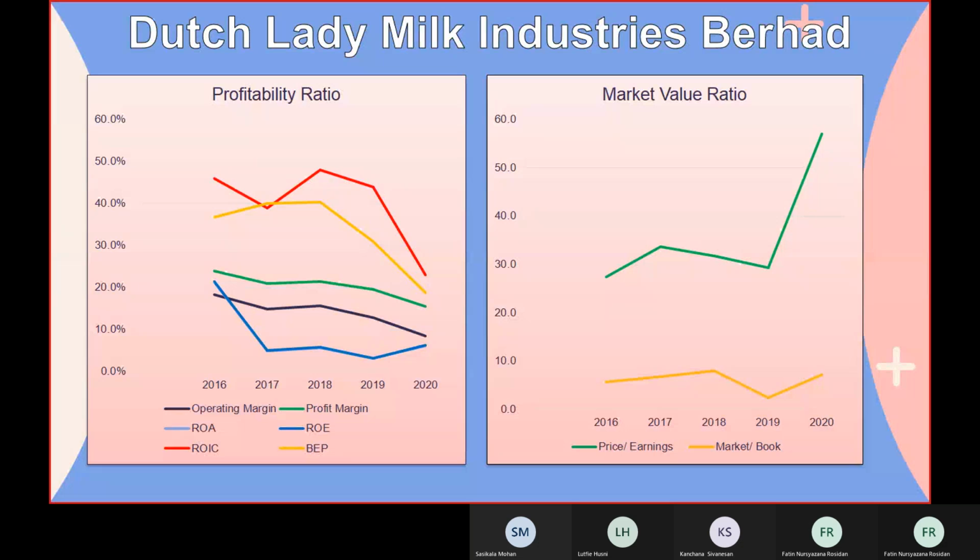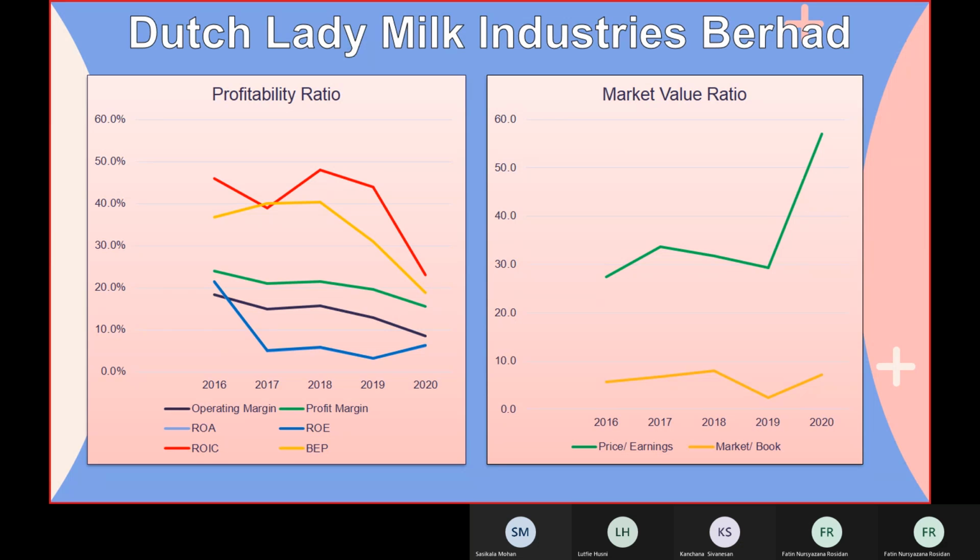For the market value ratio, the price earnings increased from 2016 to 2017, then decreased a little bit in 2019, and aggressively increased in 2020. For the market book, just a little bit of increasing within the first 3 years, then decrease for the next year, and in 2020 increased a little bit.